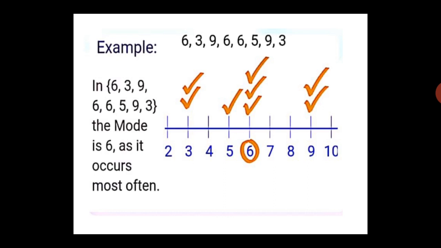So which is the observation that is written maximum times? Yes, 6 is written maximum times. So 6 is the observation which is written maximum times, and this is called mode. So the mode of the data is 6. Let's take another example.